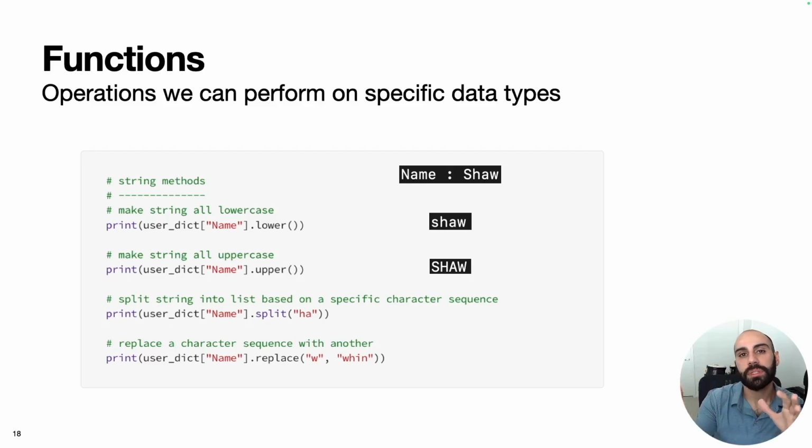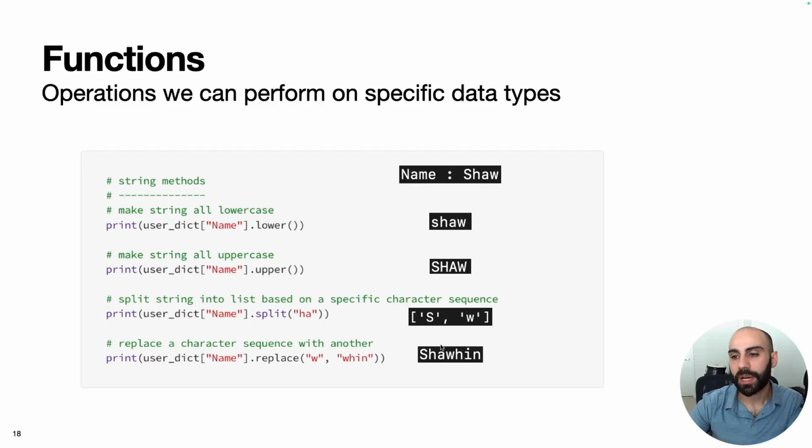We can also split strings to convert them into lists. So we can split Shah on H and A, and what that'll create is a list with 2 elements corresponding to S and W. Another handy function for strings is .replace, which allows us to replace an arbitrary sequence of characters in a string with another. So let's say we wanted to replace every W in this string with WHIN. This will print Shaheen, which is my full name.